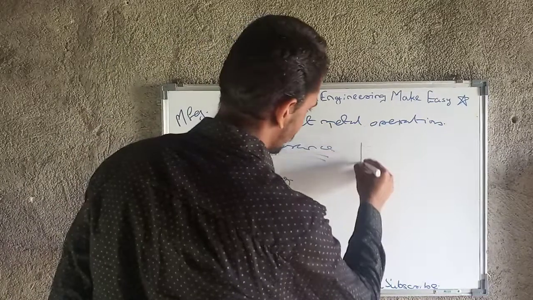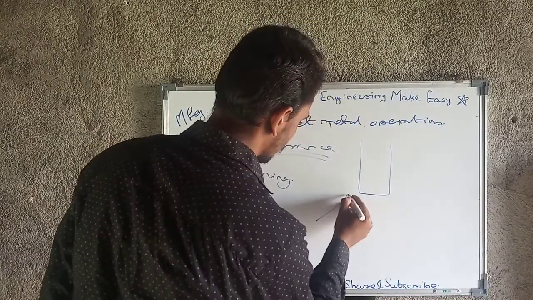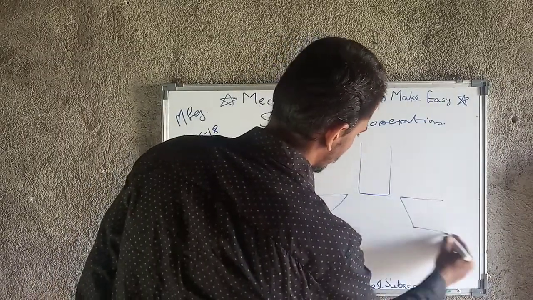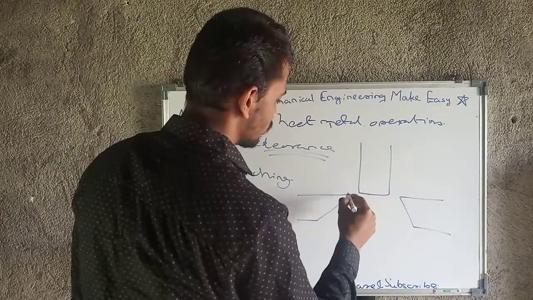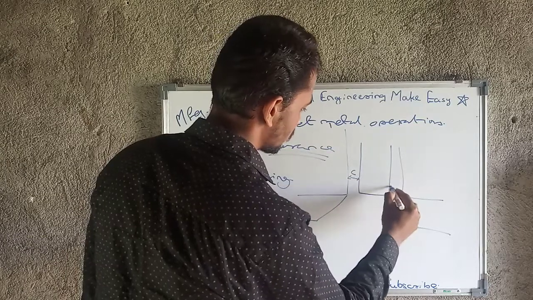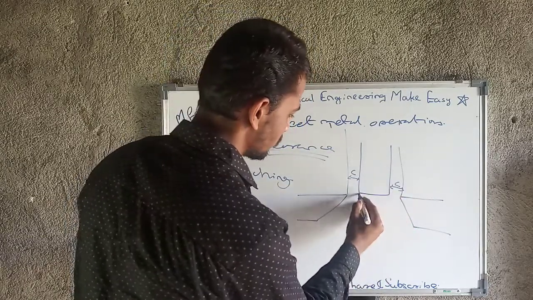Firstly I will draw. This is the punch, and this is the die. So here the clearance is there. This is the clearance, which I am going to denote with C. This is 1C, this is 1C.